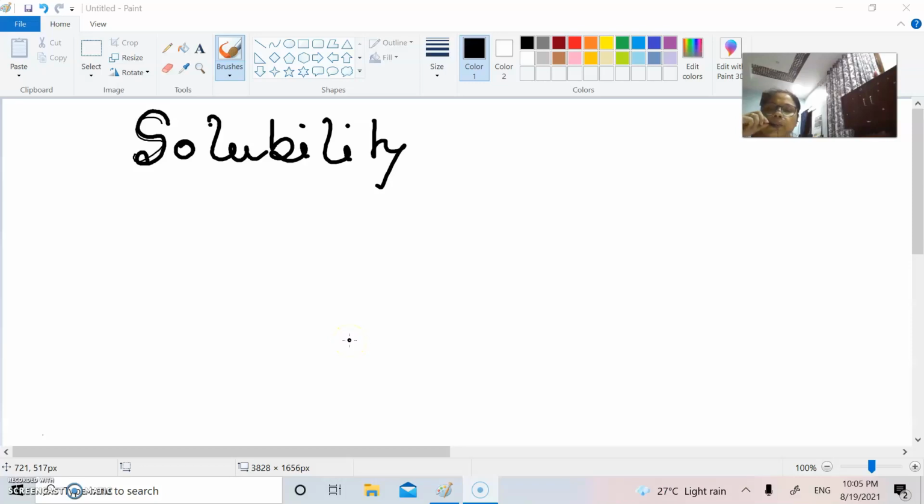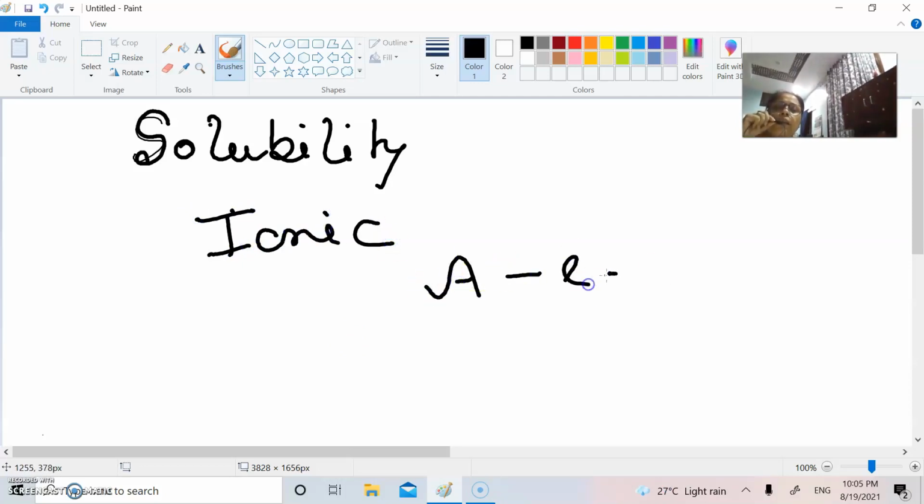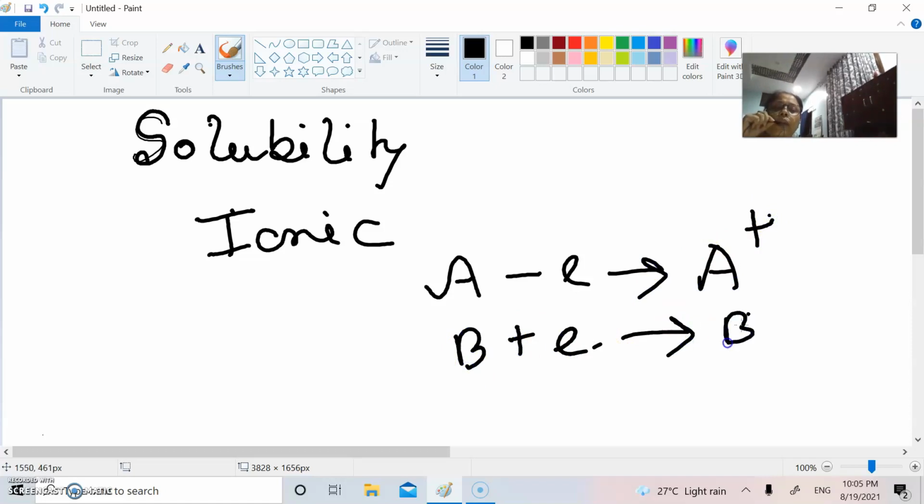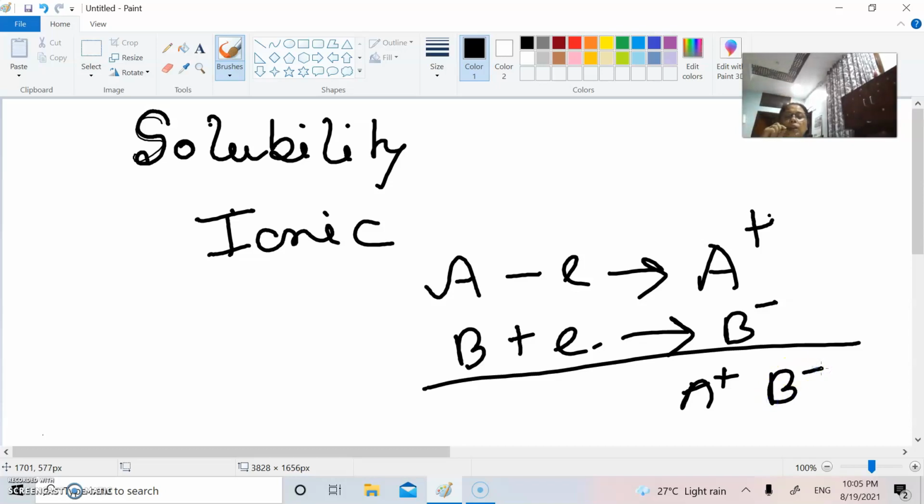The solubility of ionic compounds. Now by ionic compounds we know that in ionic compounds one element releases an electron to give rise to a cation and another accepts that electron to form an anion, and these two ions, A positive as well as B negative, are held together by a strong electrostatic force of attraction.